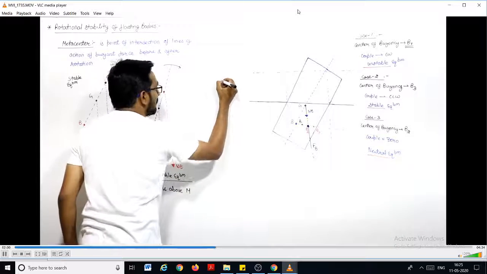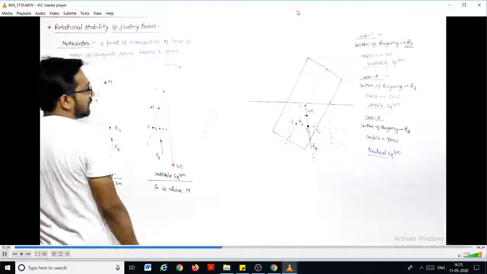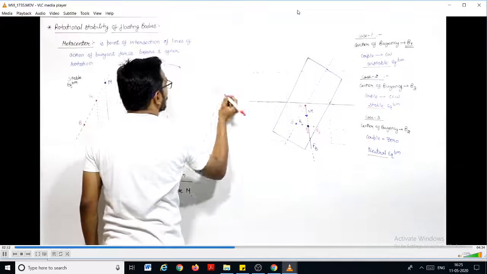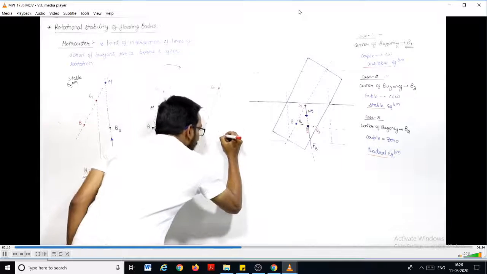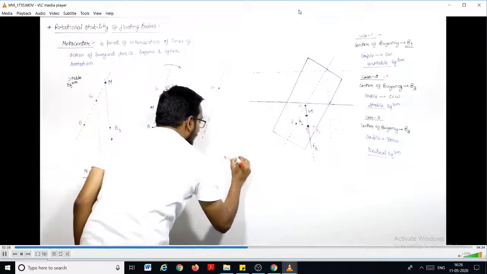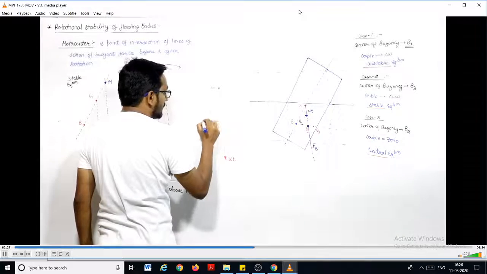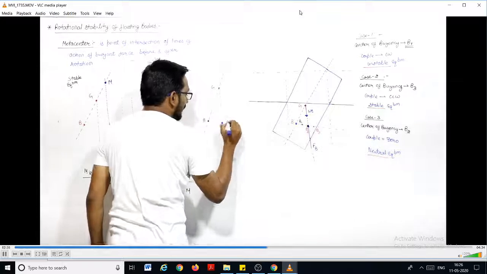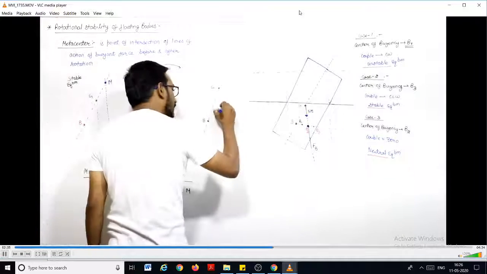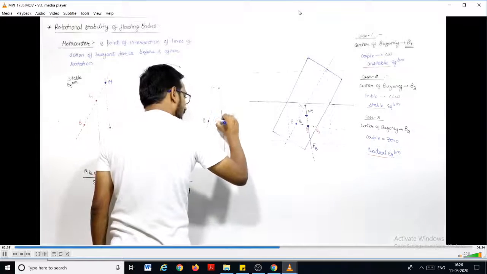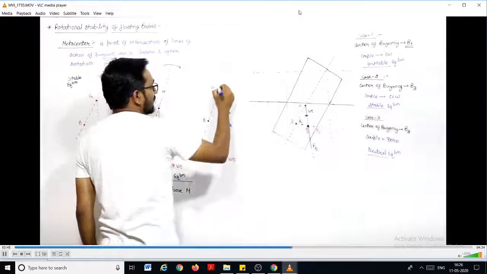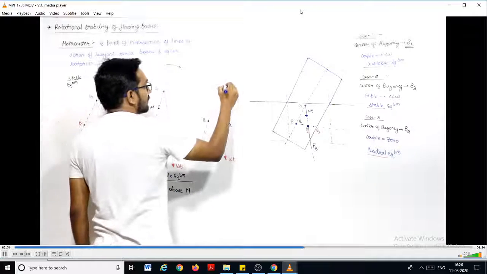Now let us talk about the neutral equilibrium. Suppose this is the axis, and this is the initial center of gravity of the body. From here we have a vertically downward force, that is weight. The initial center of buoyancy is this B, and let us say the center of buoyancy shifts to this B2. From it you have a vertically upward buoyancy force, and if I extend this line, it will cut the initial line of action of the buoyancy force at this point only. So this is the metacenter.